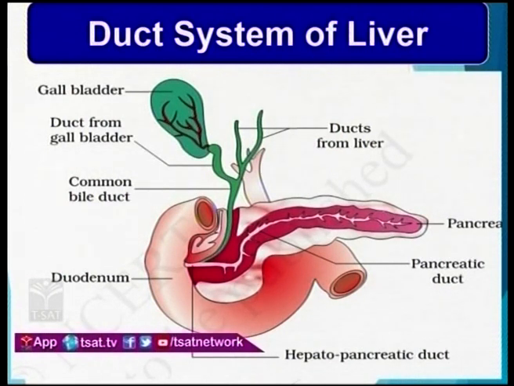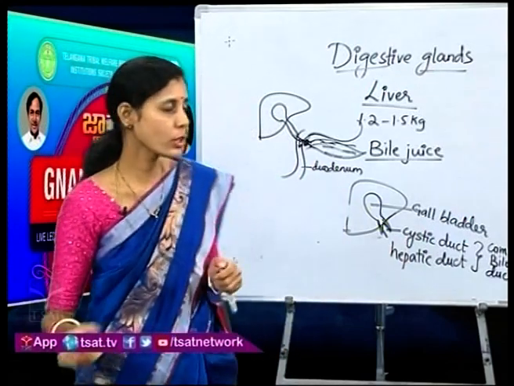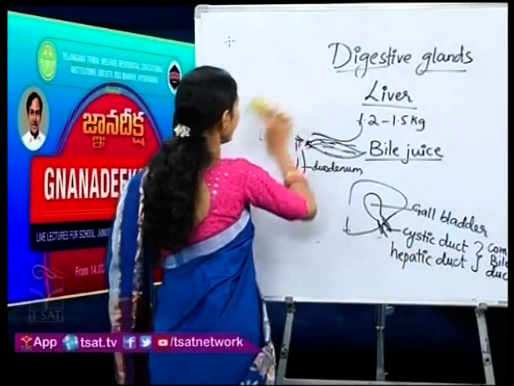One duct from the gallbladder and one duct from the liver, both of them join to form the common bile duct, that will be coming and joining with the pancreatic duct. So, where these two ducts join, it is called the hepatopancreatic duct, okay, and this hepatopancreatic duct will be releasing both the bile juice and pancreatic juice into the duodenum for the further process of digestion. So, this was the structure of the liver and how it works.